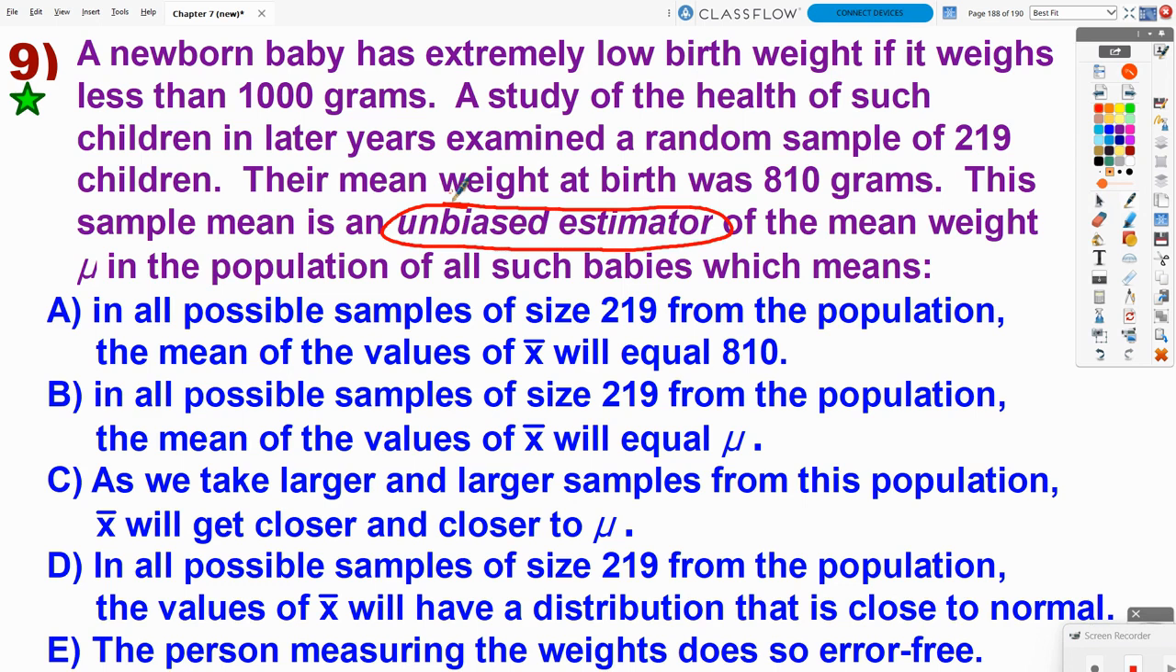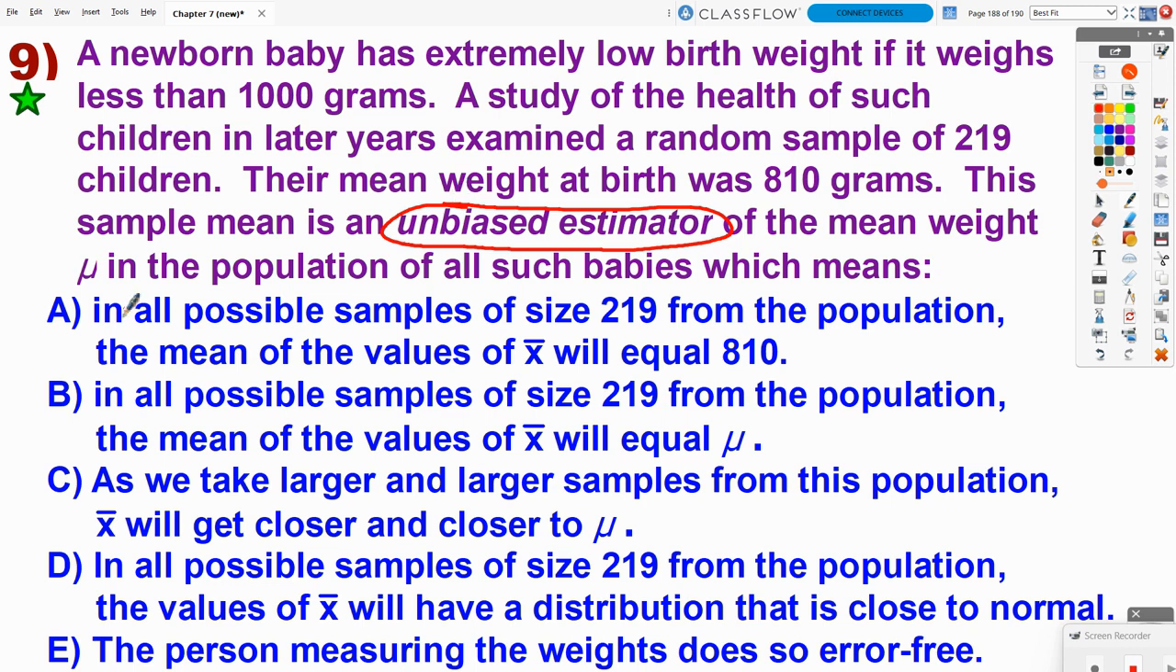So the definition of an unbiased estimator, again, because I think we mentioned it earlier, was that the center of the sampling distribution is roughly the same as the true population parameter. So we need the center of the sampling distribution. We need it to reference the population proportion.